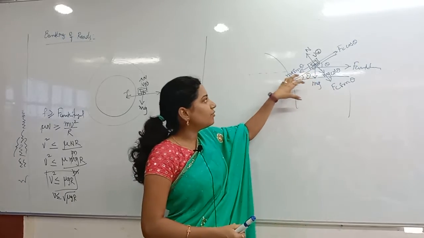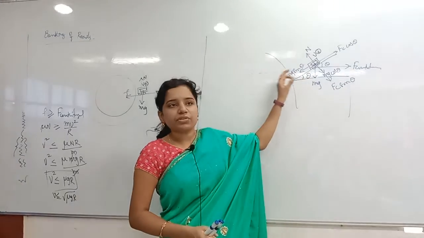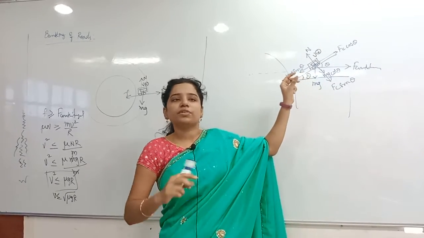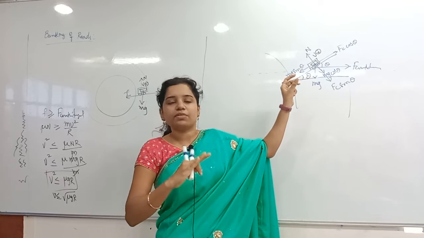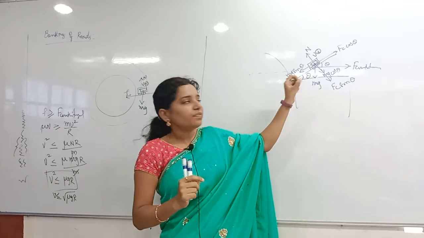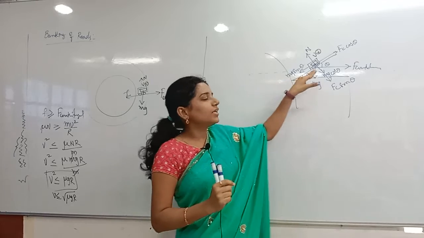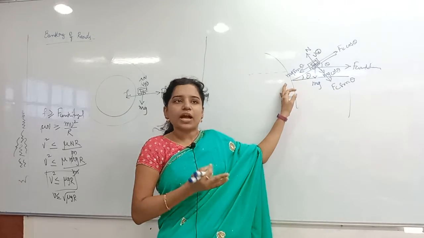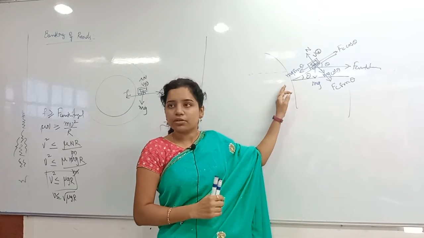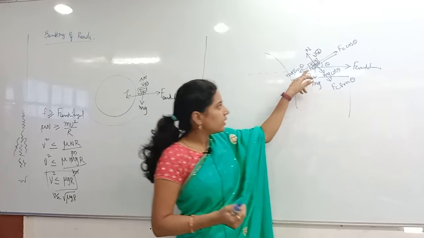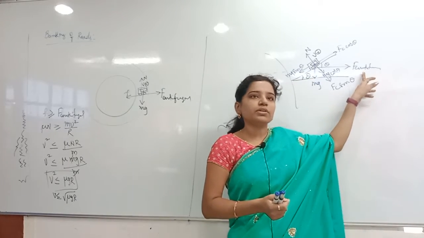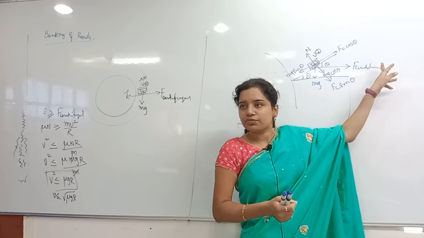Now you have to take the velocity of the car with which it will move safely, without skidding. For that purpose, I need it along the inclination only. Why? Because the car is moving on the inclined road only, the banked road only. So you don't need this and all. You need to take the components of that centrifugal force here.